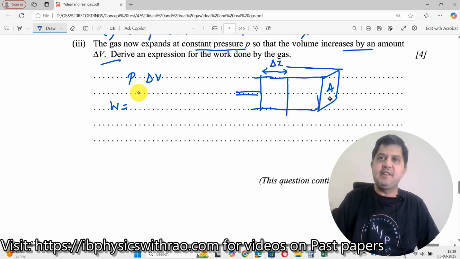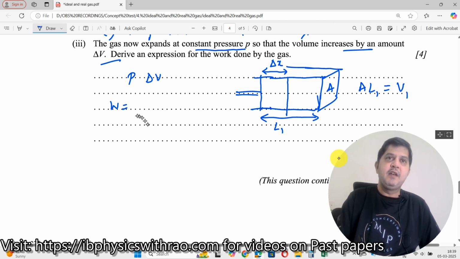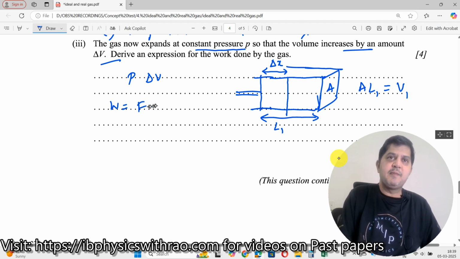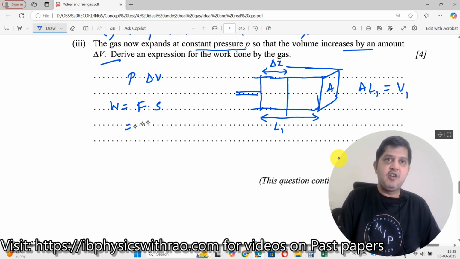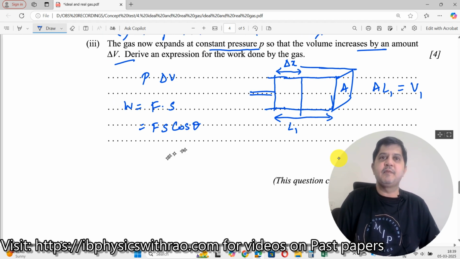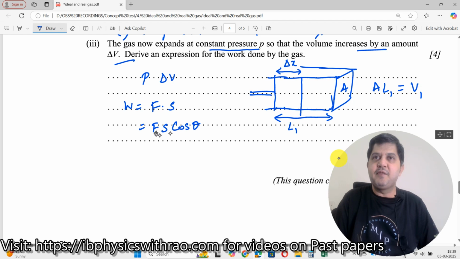If this is the area, then this area multiplied by, let us say, this is your initial length L1. So area multiplied by length L1 will be equal to volume, right? Let us call it V1 over here. Now let us consider work done. What is work done according to you? Work done is nothing but force multiplied by displacement, which I can write as F s cos theta.